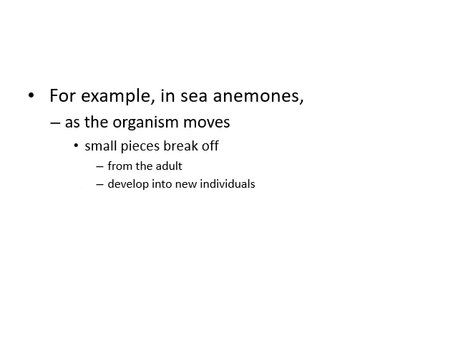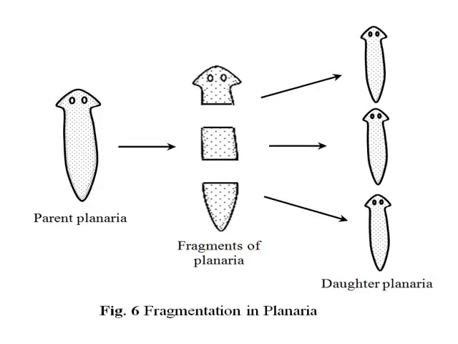For example, in the sea anemone, as the organism moves, small pieces break off from the adult and develop into a new individual. Here in the diagram, there are planarian fragments, and each fragment will divide and produce a separate individual.